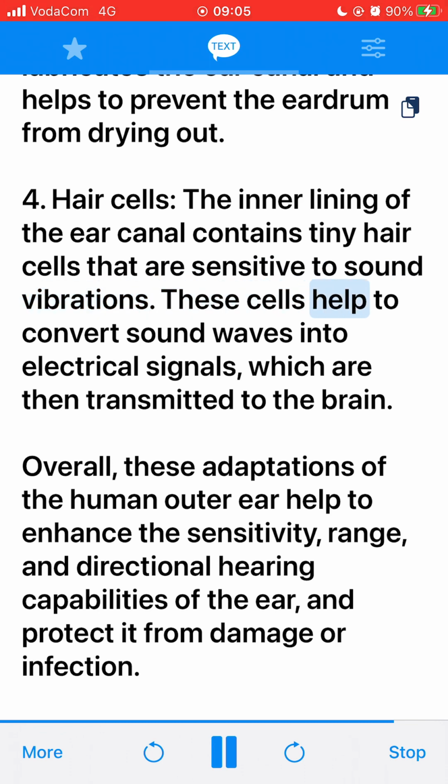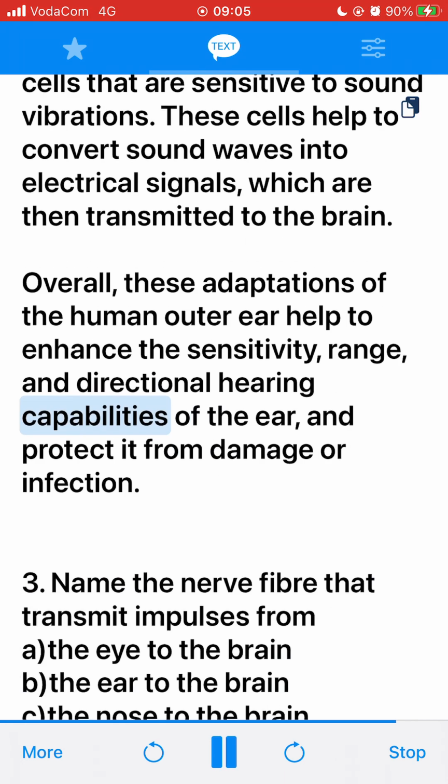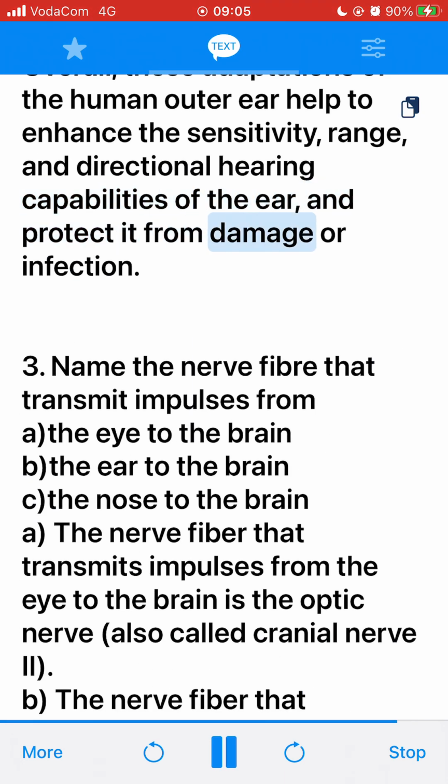These cells help to convert sound waves into electrical signals, which are then transmitted to the brain. Overall, these adaptations of the human outer ear help to enhance the sensitivity, range, and directional hearing capabilities of the ear, and protect it from damage or infection.